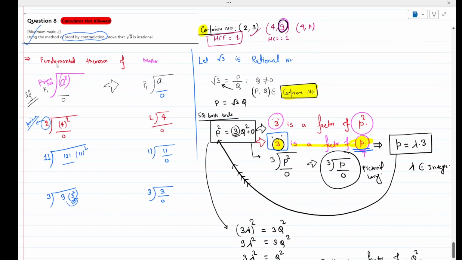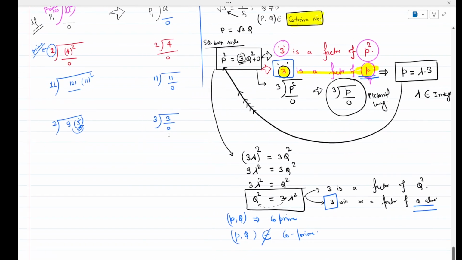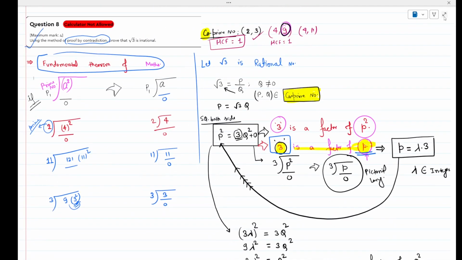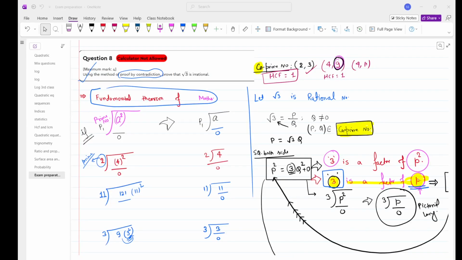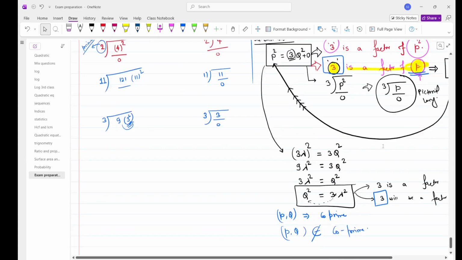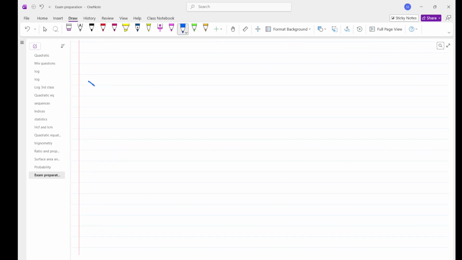That's why I have made it very crystal clear that you must be aware of these things separately. That's why I have written so many things. Okay, that's the concept. Any other doubt? Based on this question, I will suggest you try one more question: prove that root 2 is an irrational number. Try this, then only can you say with guarantee that you can solve it. Follow the same steps.